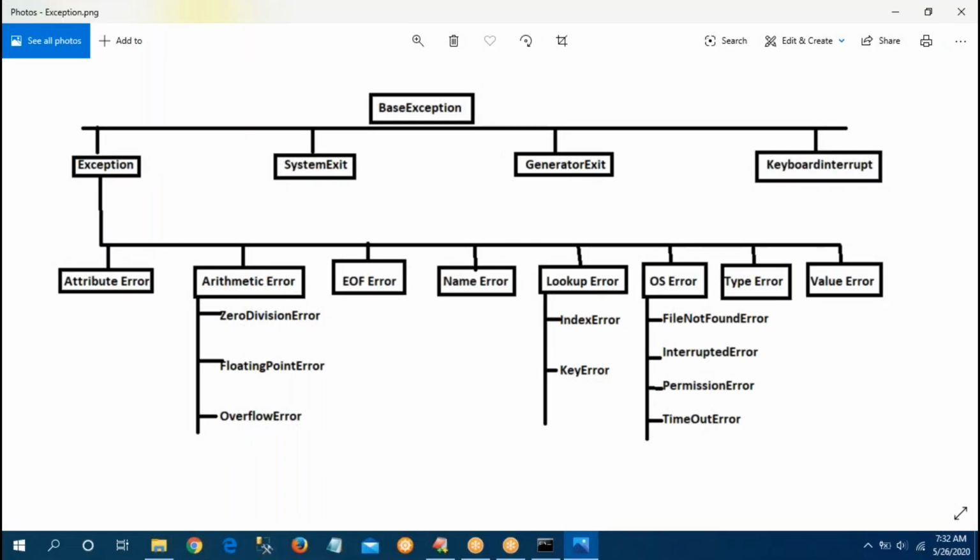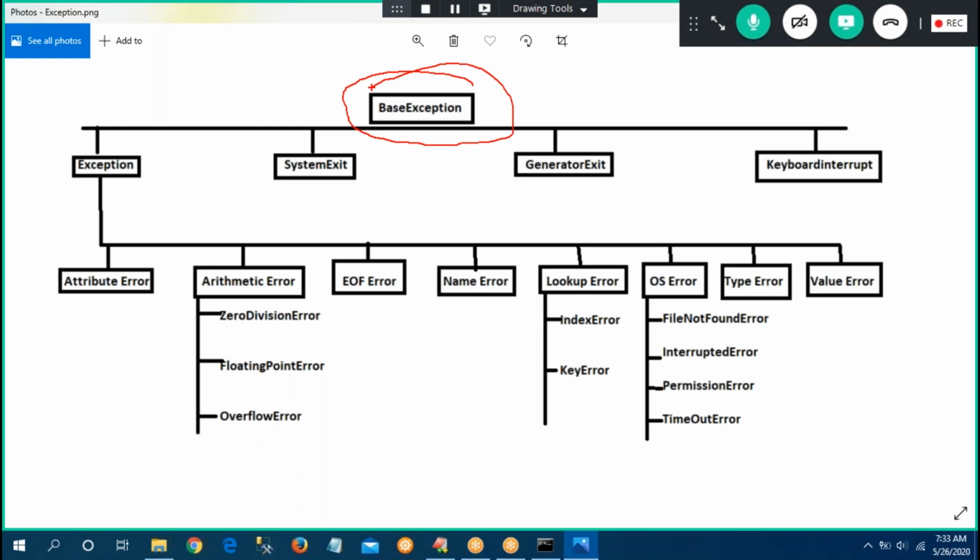Take this diagram. First main class, BaseException. All the exception classes are child classes of BaseException. That is the reason every exception class extends BaseException either directly or indirectly. Suppose, sir, I don't know which class I want to use. Okay, blindly you can use your BaseException class. Sir, if you know Java, Java's exception handling is there, try and catch blocks, sometimes throws exception, the programs we have seen. In Java, Exception is the main parent class.